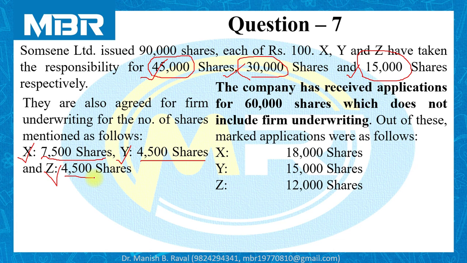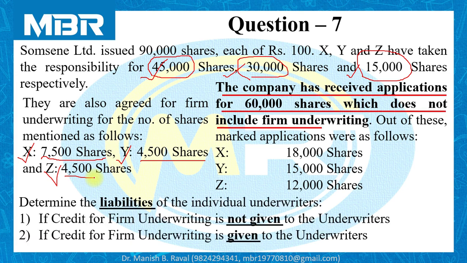On your screen, you can find the font in bold with underline. The company has received applications for 60,000 shares, which does not include firm underwriting.